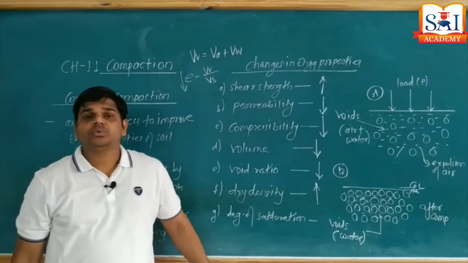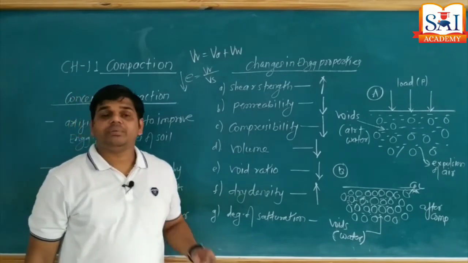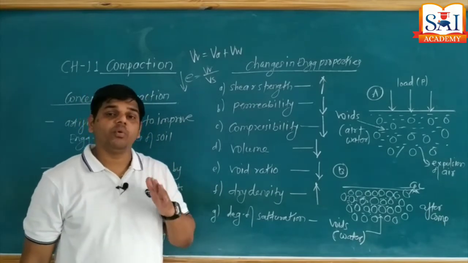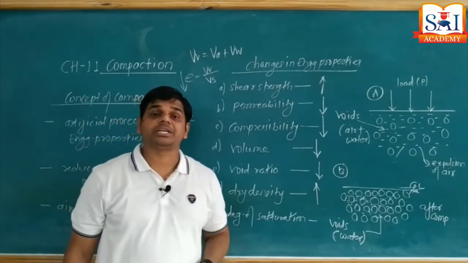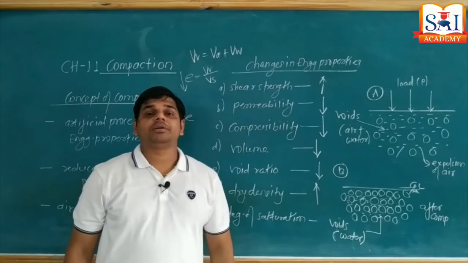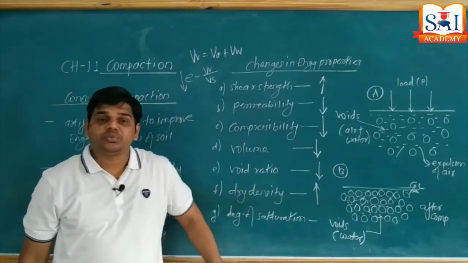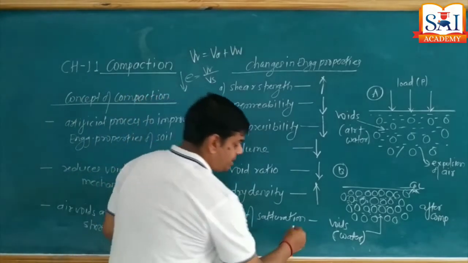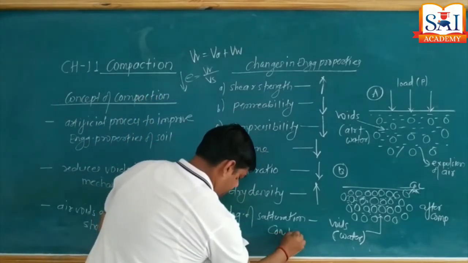Remember, we are not going to deal with the water. Whenever loads are applied over the soil surface, there is expulsion of only air in the process of compaction. No removal of water. That's why degree of saturation remains constant. It never changes. It remains a constant value.